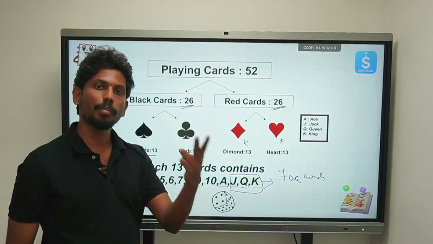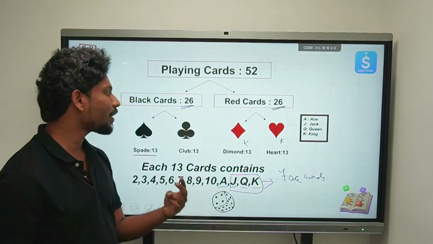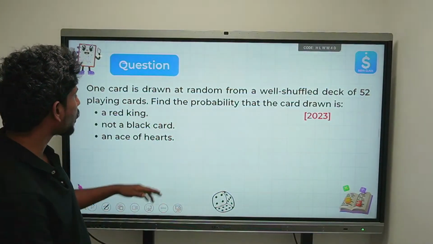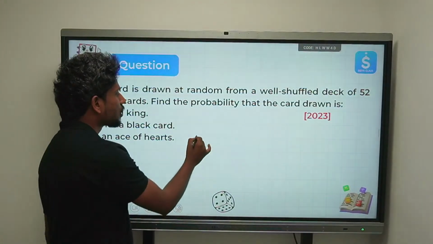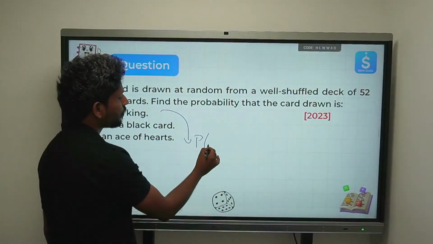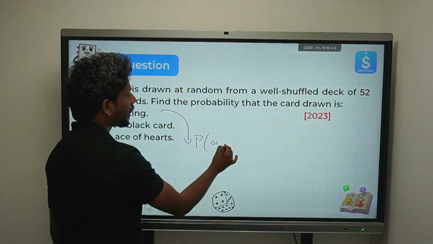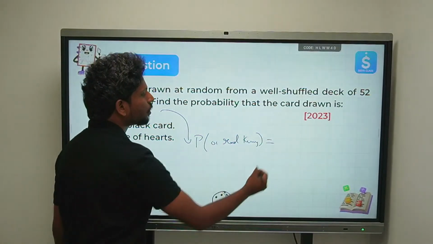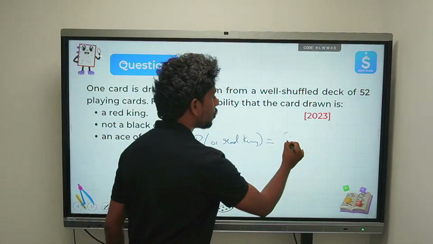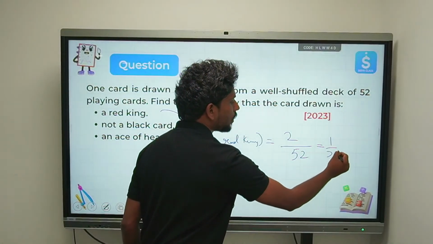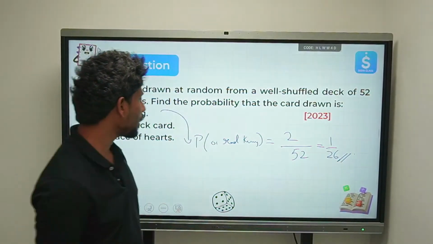In total, how many red kings do we have? In total we have 2 red kings. So what is the favorable outcome we have? That is 2 red kings. So the probability for the first one, the probability of a red king, is how much? What are the favorable outcomes we have? 2. And what are the total outcomes we have? 52. So that will be 1 by 26.